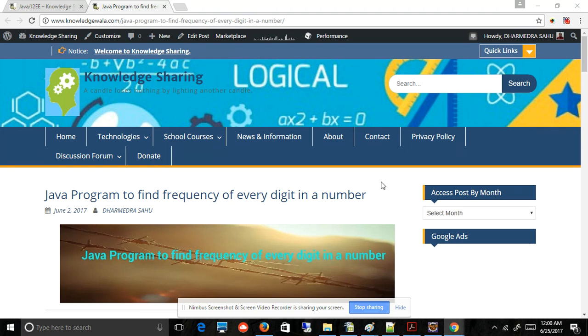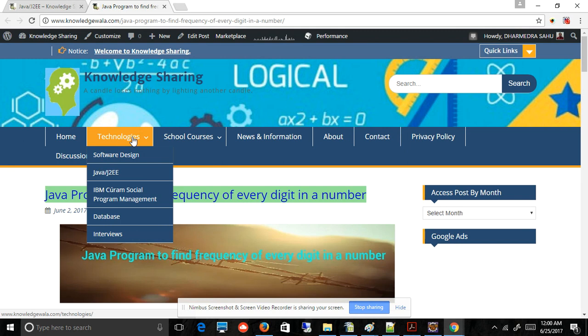As part of this series, I am going to explain one Java program: a Java program to find the frequency of every digit in a number. Using this description, you might understand what the problem is saying. This problem is related to a number, and from that number we have to figure out how many times each digit occurs. We have written this program in Java and posted it on our KnowledgeOla website.